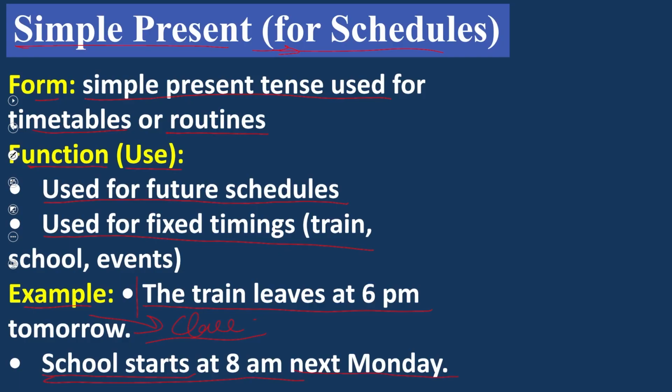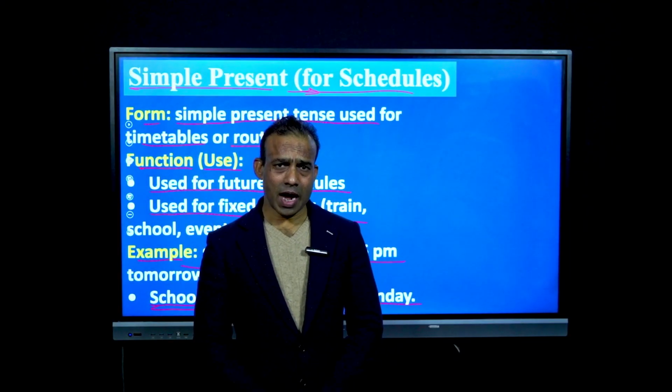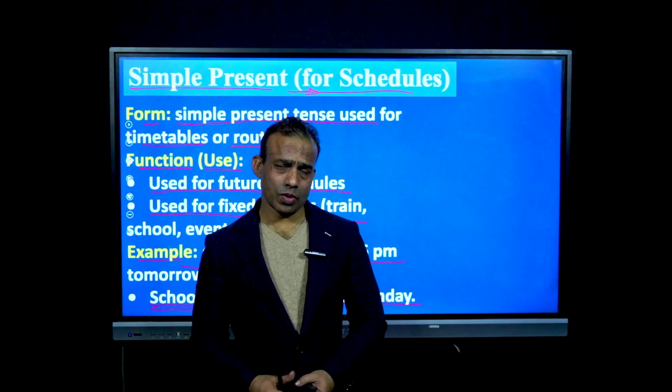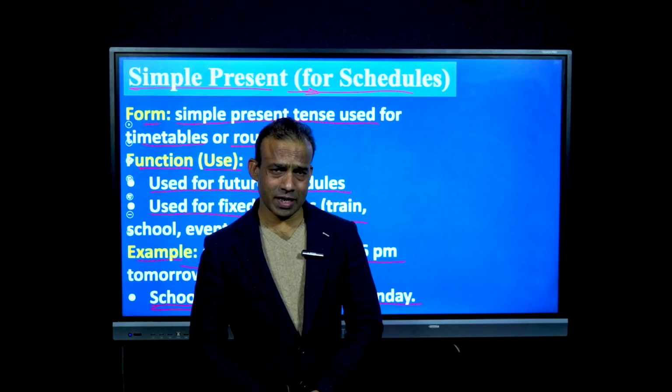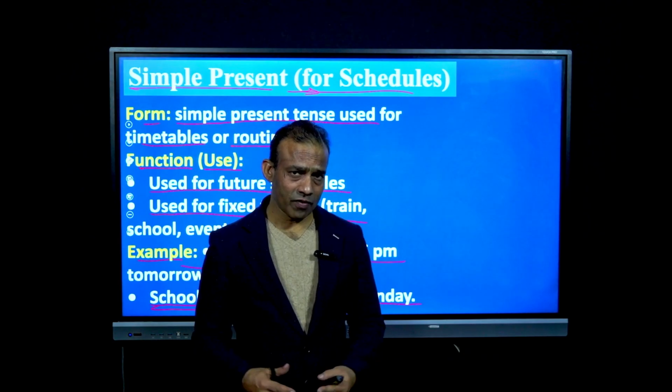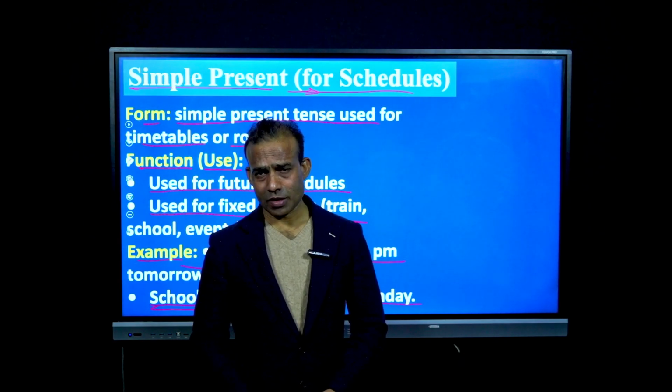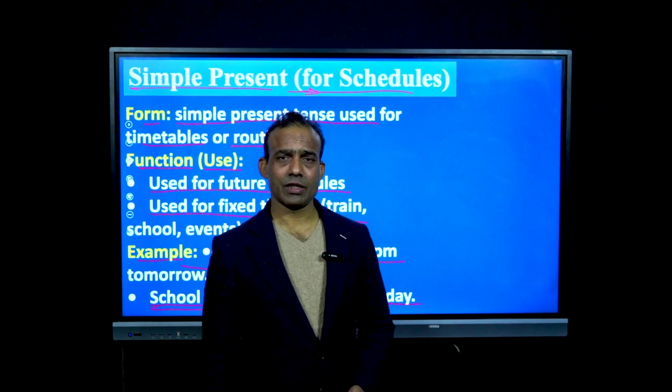So these are the special cases. For these special cases, simple present tense is used. Now, dear learners, I hope this is a new concept, that we may use present indefinite tense in the sense of future as well. Now, move to the next slide.